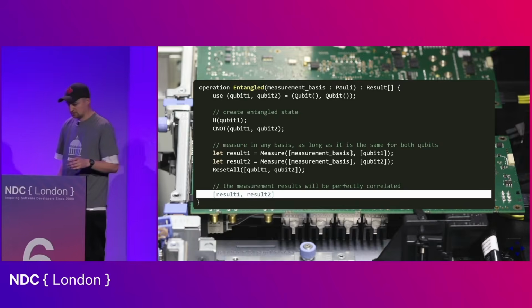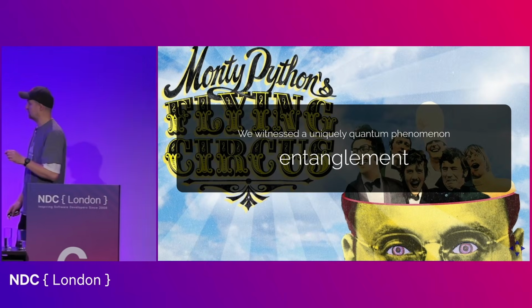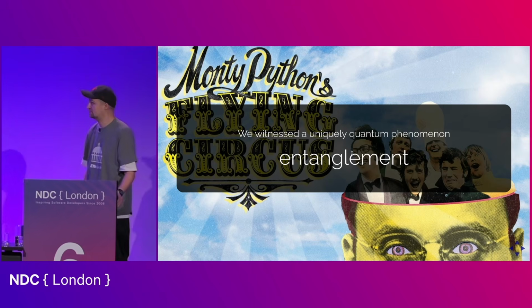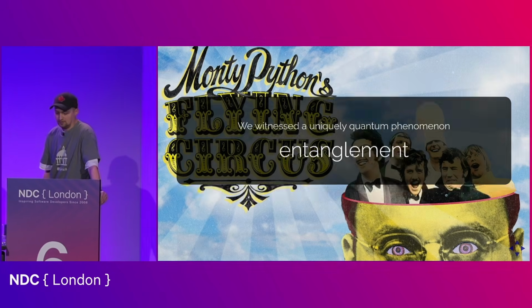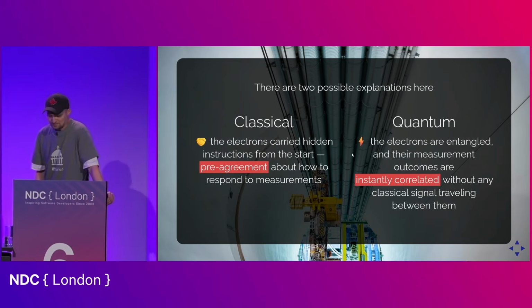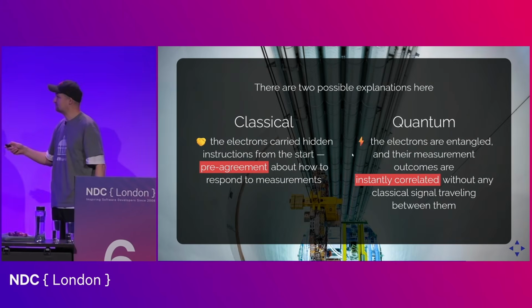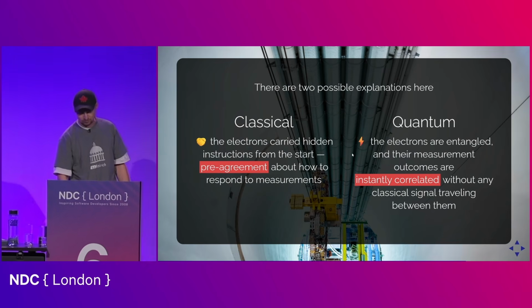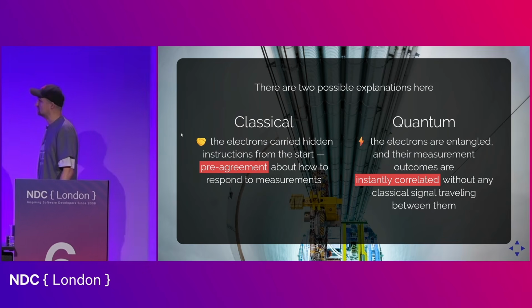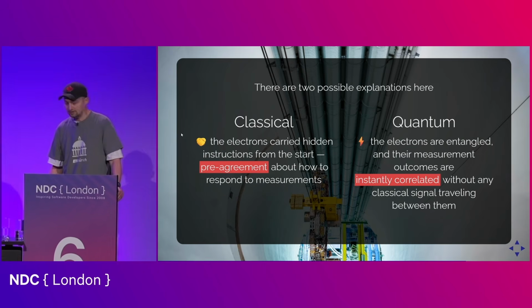Now, what is going on here, right? This is entanglement. Doesn't seem like that much, but it actually completely destroys our understanding of the fabric of reality. Einstein hated it. He called it spooky action at a distance. So there are two possible explanations here. The first one, the classical one, is the one that was championed by Einstein. And the other one is a quantum explanation, which is actually not an explanation at all, if you think about it.